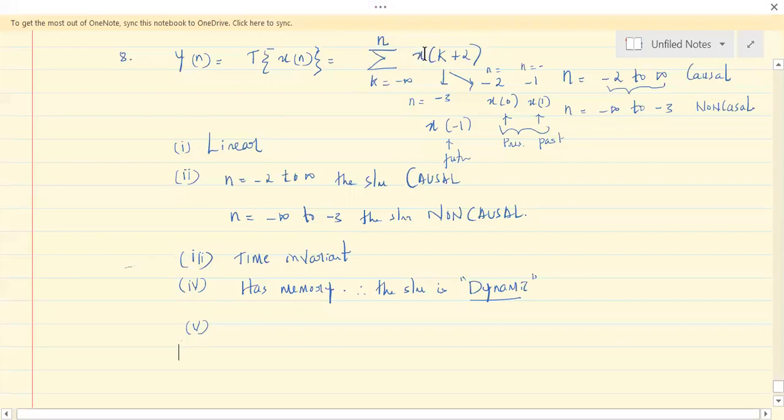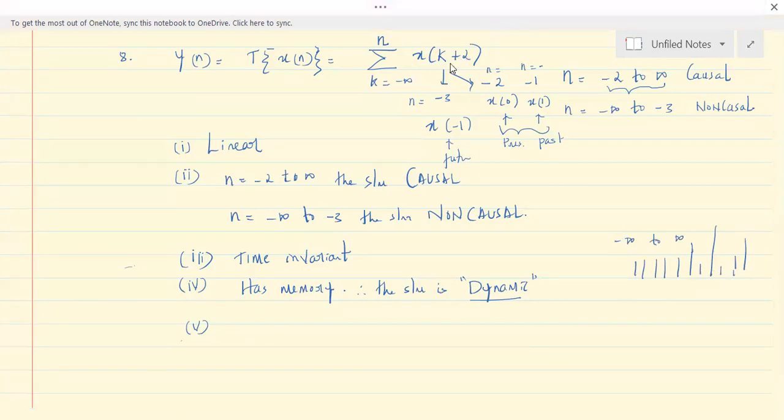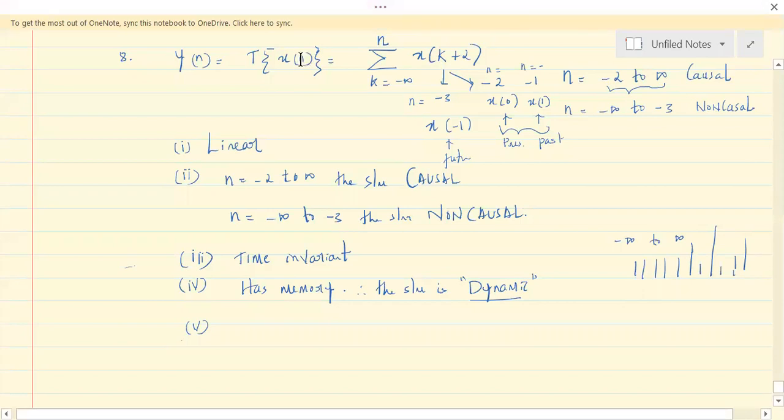You will have multiple samples from minus infinity to plus infinity, maybe of different heights. But the samples will never grow to infinity because x of n is not infinite. So in that sense, it is BIBO stable.